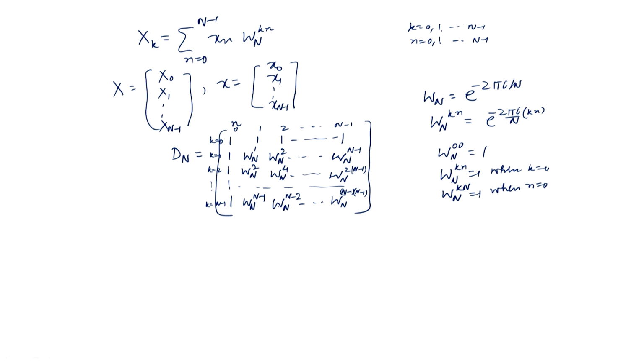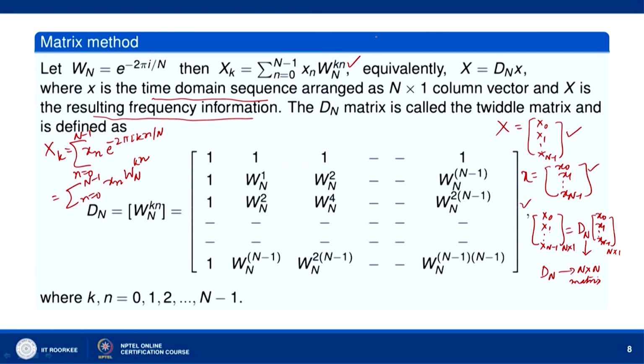Okay. This is how we write the matrix Dn. If this matrix Dn is multiplied by x0, x1, x2, ..., xn minus 1 and equated to this column vector, it will give us all the n equations here. There are n equations, k equal to 0, 1, 2 and so on up to n minus 1. So, we write these n equations in the form of a matrix equation, like we do in the case